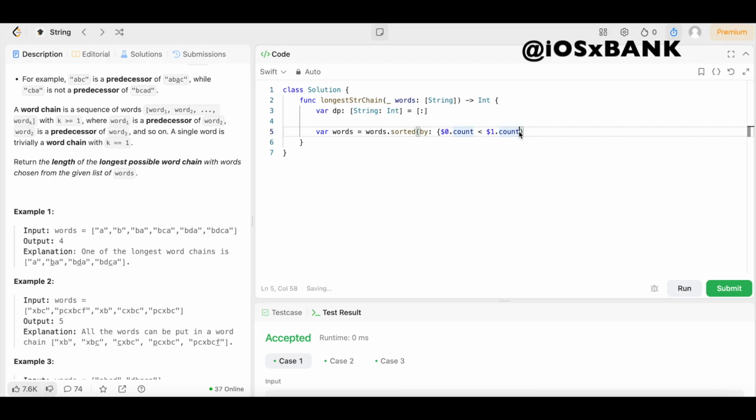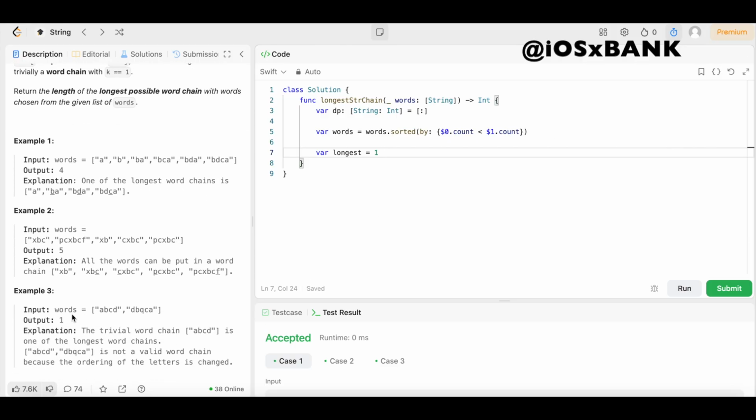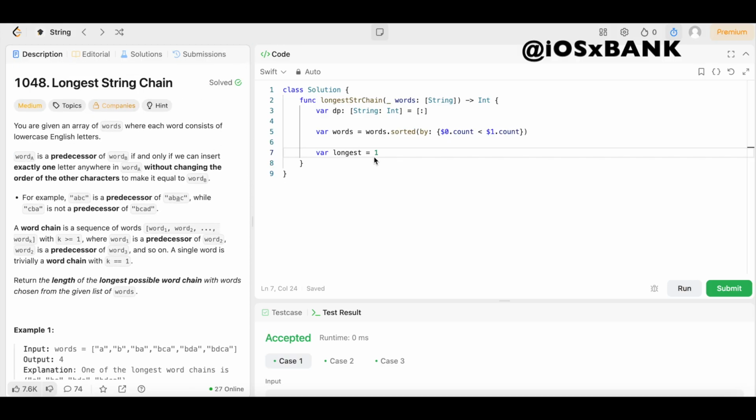So we could just wrap that in brackets like that. Boom. Now we need a variable to keep track of the maximum chain length found. We can declare a variable and say longest, set that equal to 1, because at bare minimum we'll at least have one string for our word chain. That's why we're going to start the count at 1.